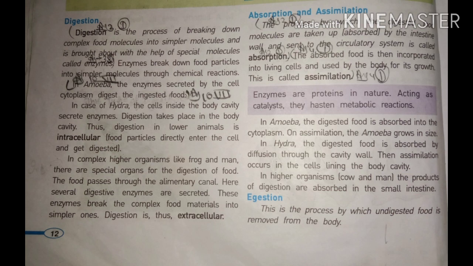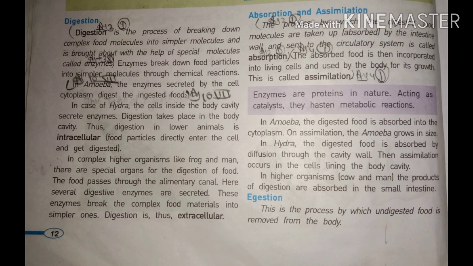Because if you digest the food, if you absorb the food, but your body is not able to assimilate the food, then it is useless for us. So that's why it is a very important step. And now there are different methods in different organisms for absorption and assimilation. In amoeba, the digested food is absorbed into the cytoplasm. On assimilation, the amoeba grows in size.